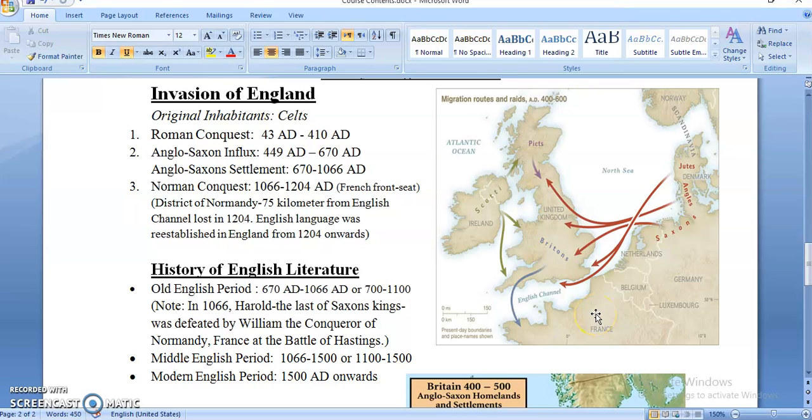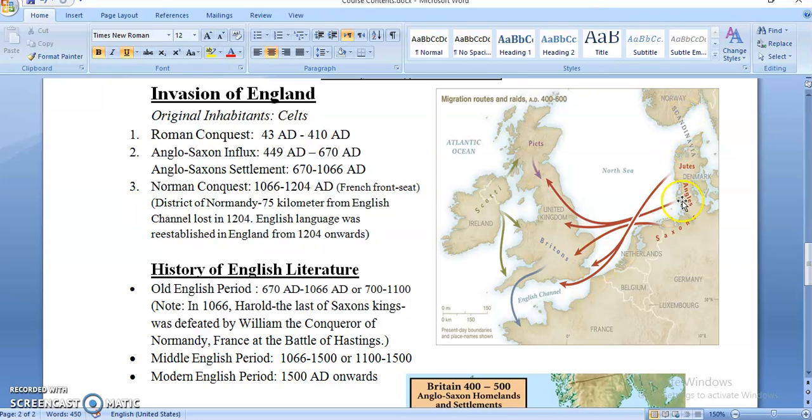France known as Normandy. So in 1066, Duke of Normandy, William, attacked Britain. Okay, he attacked England in 1066. This is known as Norman conquest. Norman is actually a name given to Normandy, Northmen.